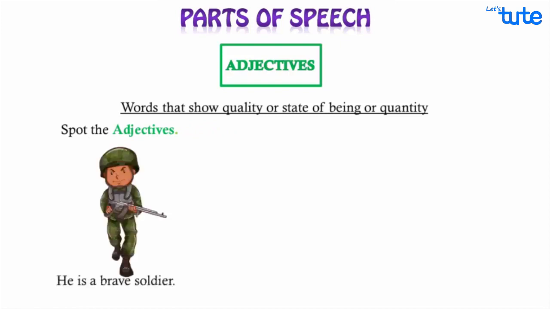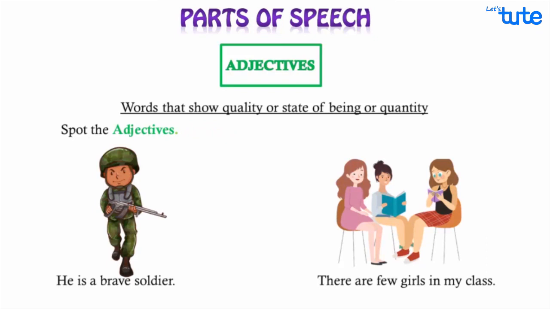He is a brave soldier. There are few girls in my class. What kind of soldier is he? Brave. How many girls are there in my class? Few. In both these cases, the adjective is coming before the noun. This was just a brief information about adjectives.